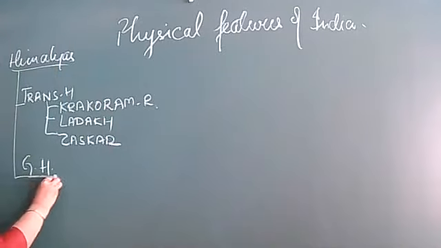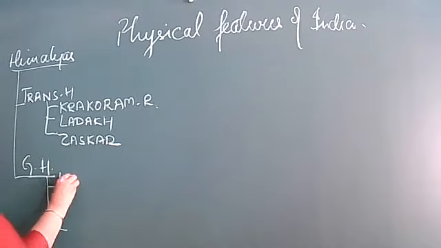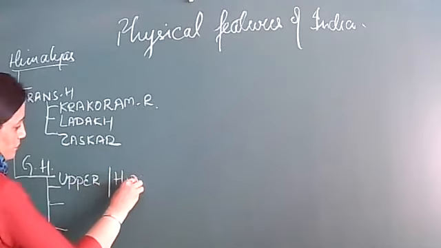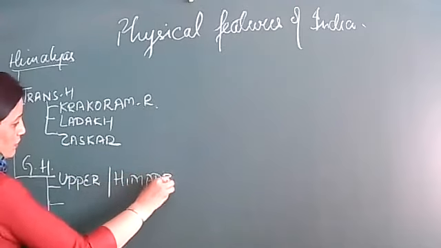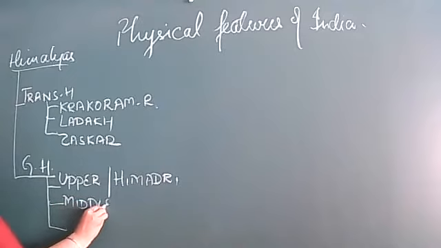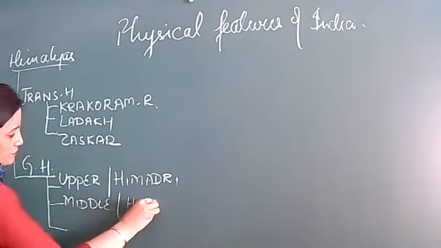Then we have Great Himalayas. Under this, again we have three. Upper Himalayas, also known as Himadri. Middle Himalayas, also known as Himachal.